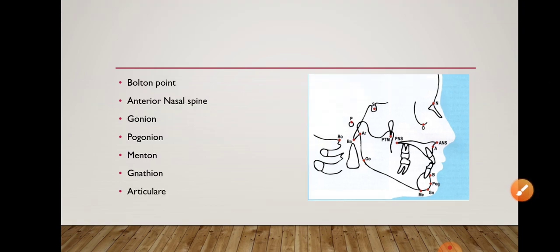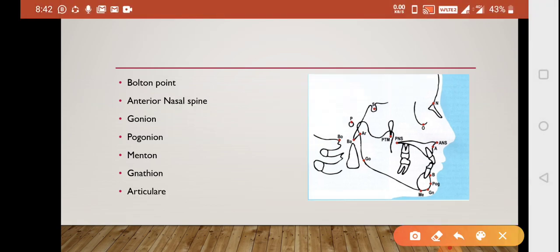Next is your Bolton's point or Bolton's plane. It is the highest point on the posterior condylar notch of your occipital bone. Then anterior nasal spine, here you can see, and it is your anterior tip of the sharp bony process of the maxilla in the midline of the lower margin of the anterior nasal opening. So it is the anterior tip of the sharp bony process of maxilla.